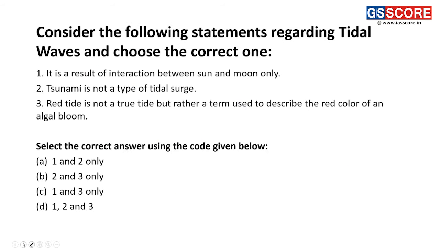Now moving forward, next question we have regarding tidal waves. Statement 1: it is a result of interaction between sun and moon only. Guys, if a tidal wave is to be formed, what is the very basic phenomenon for the formation of this wave?